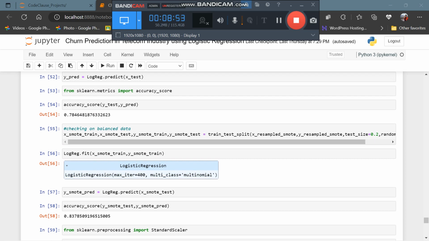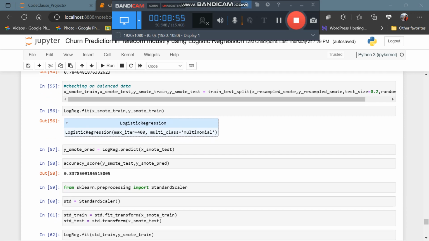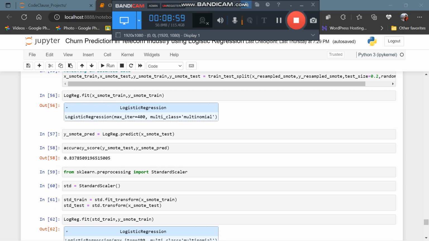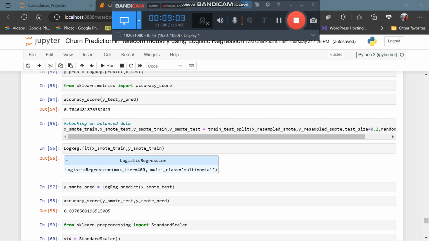Now what we are going to do is fit the data where we have used that SMOTE library to deal with imbalancing. Now see, 83.78 accuracy score. Without dealing with the imbalancing, we got a score of 78.46, and after dealing with imbalancing, we are getting a score of 83.78%. See, even a little thing can change the whole accuracy level.